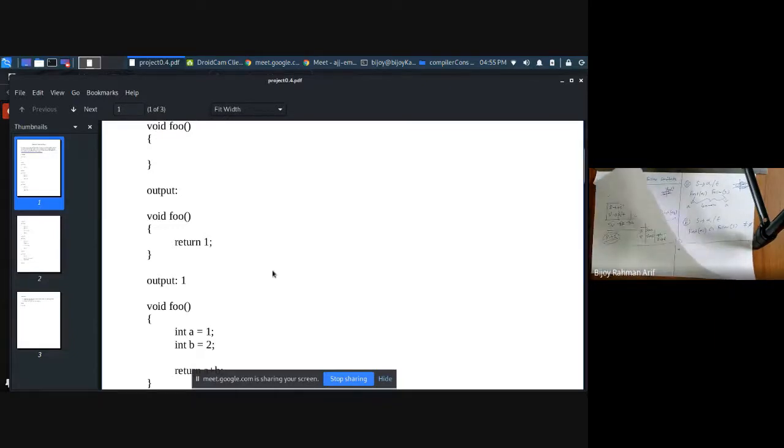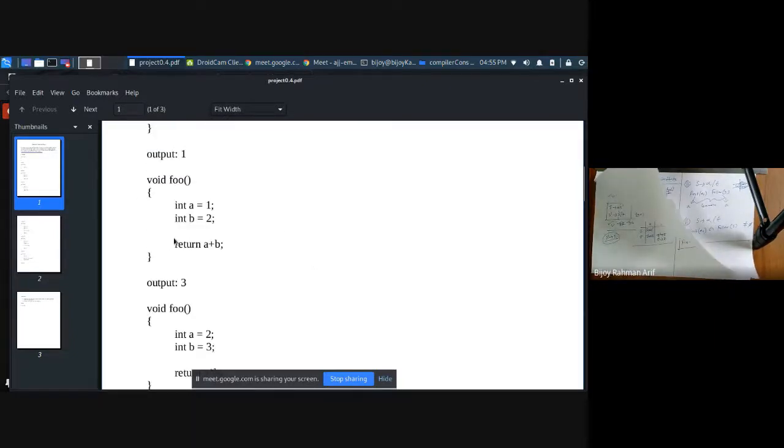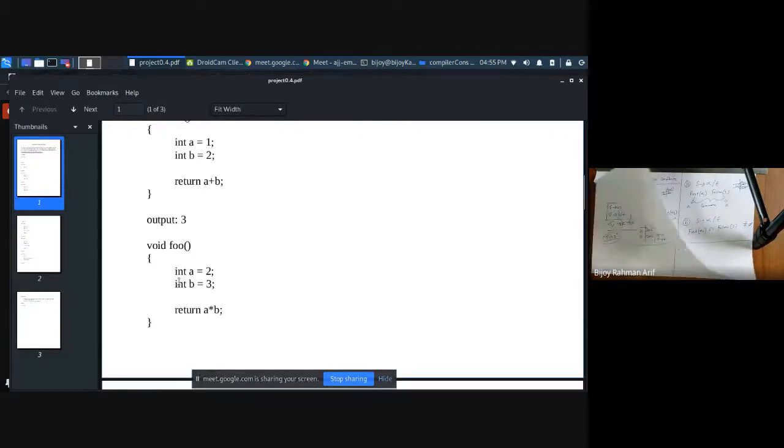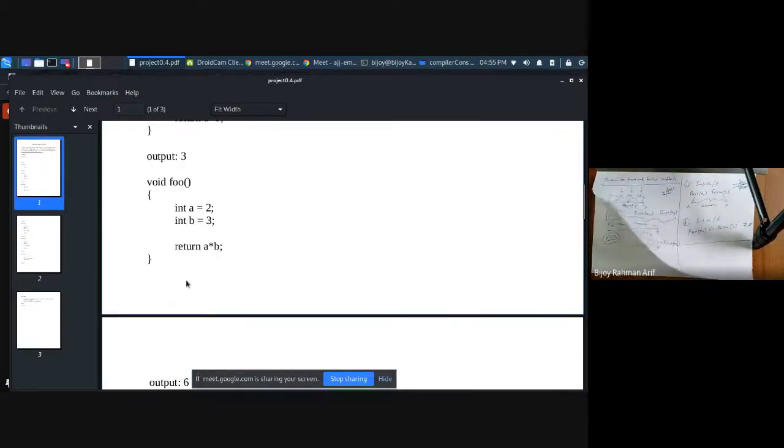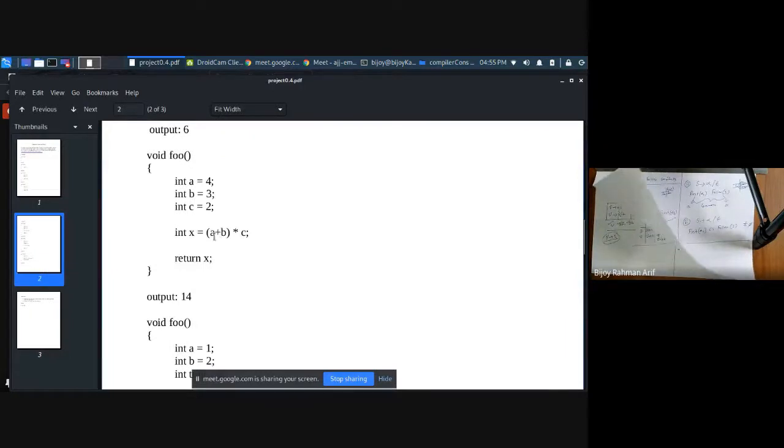The third one, A's value is 1, B's value is 2. I'm returning A plus B. So if you perform this expression, it is nothing but 1 plus 2, so the output would be 3. Second one, simple: 2 star 3 is nothing but 6. Then it is a little bit complicated expression, returning X. So the value would be 14.